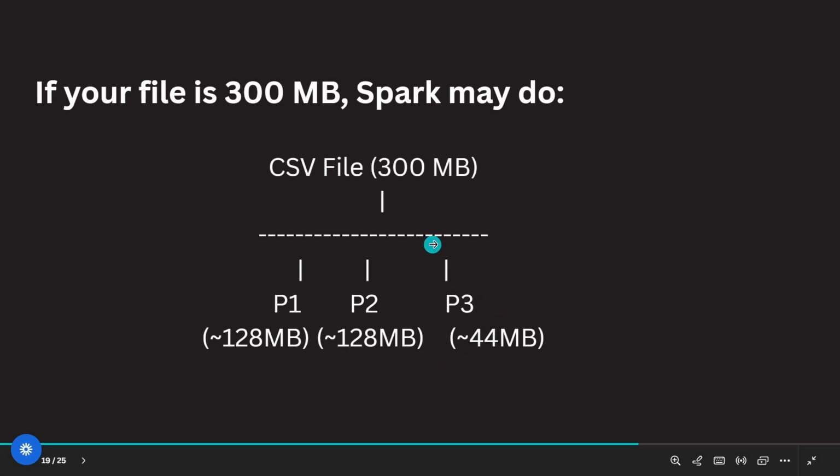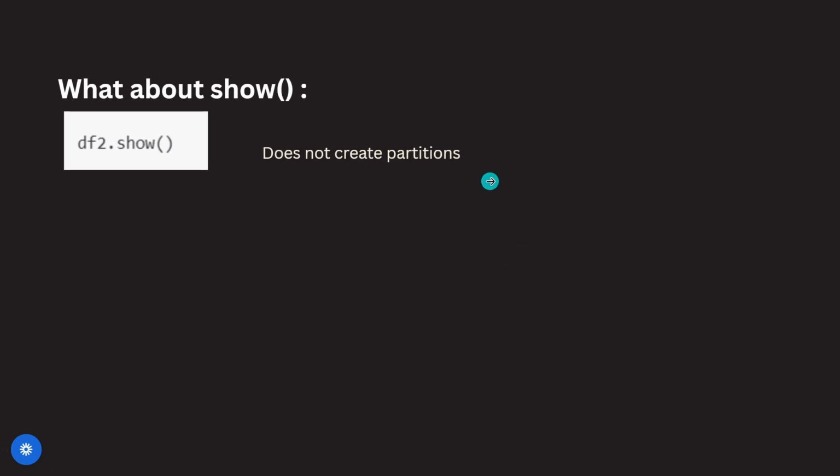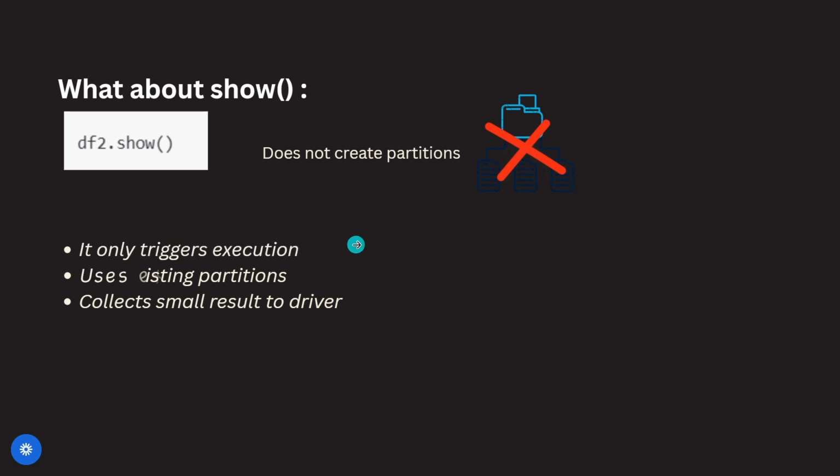Now Spark has three partitions before any transformations: P1, P2, P3. P1 is 128 MB, P2 is 128 MB, and the remaining partition P3 is the remaining 44 MB. What about show? Does it create partitions? Show does not create partitions. It only triggers the execution, uses existing partitions, and collects a small result to the driver. So actions don't change partitions. They execute the DAG.